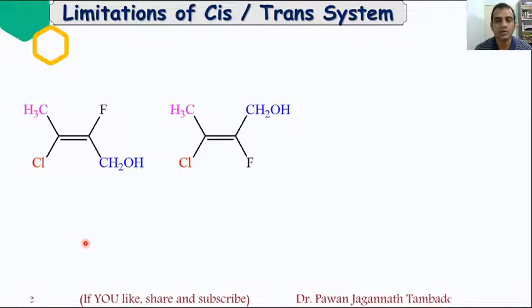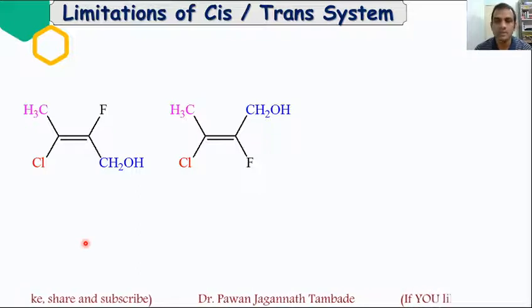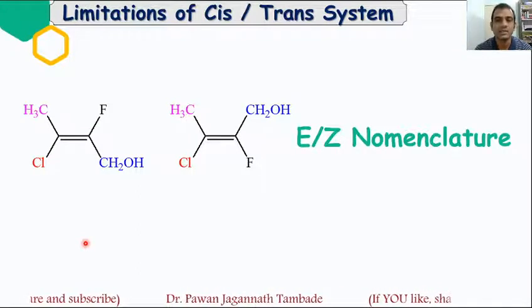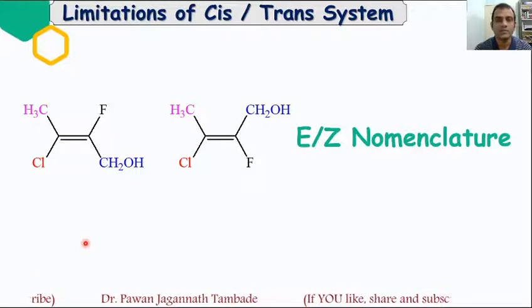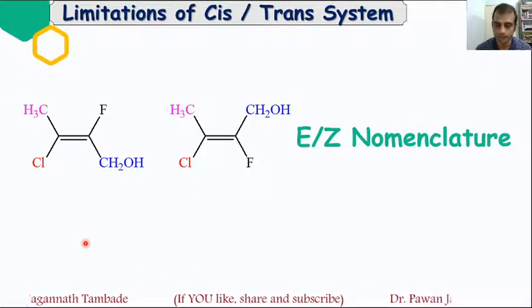So because of these cases, we need some new technique, some other technique, and here comes a new methodology, that is the EZ system of nomenclature for alkenes. Now in this video lecture, we will see what this EZ concept is and how it is applicable to identify alkenes from each other.